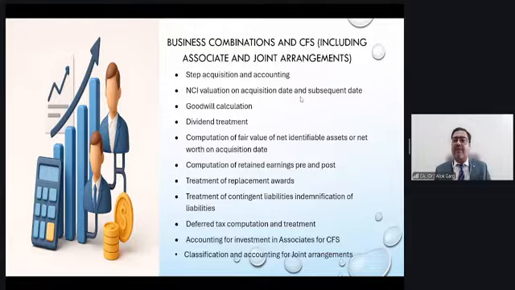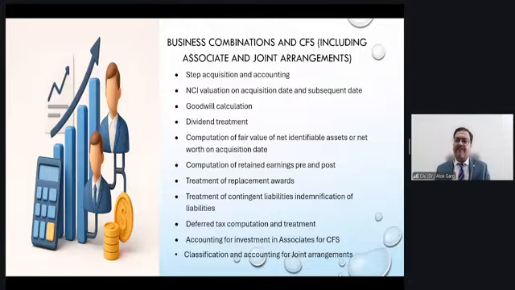So now talking about group accounting, one of the most important topics is step acquisition and the accounting of step acquisition. So what is a step acquisition? Quickly covering, let's say a company has acquired a 20% stake in a company, and now the company is acquiring a 35% stake in that company. By acquiring 35%, the company will have a 55% stake in that company and will have control.